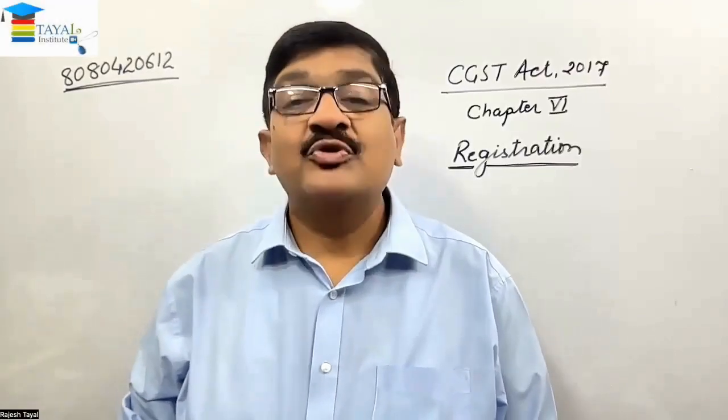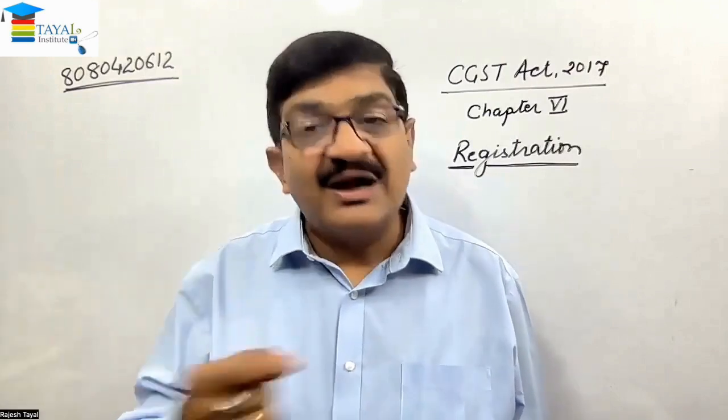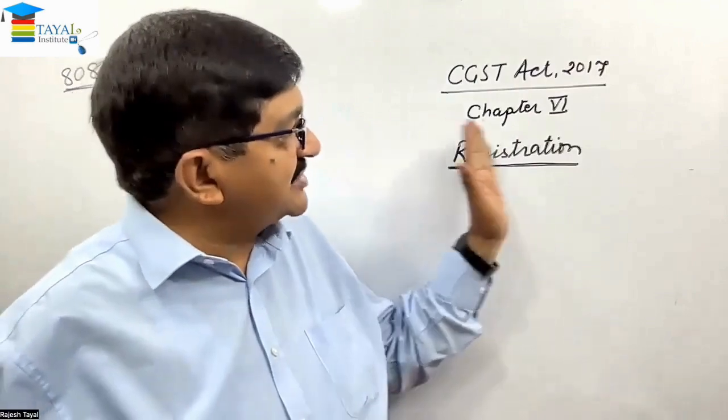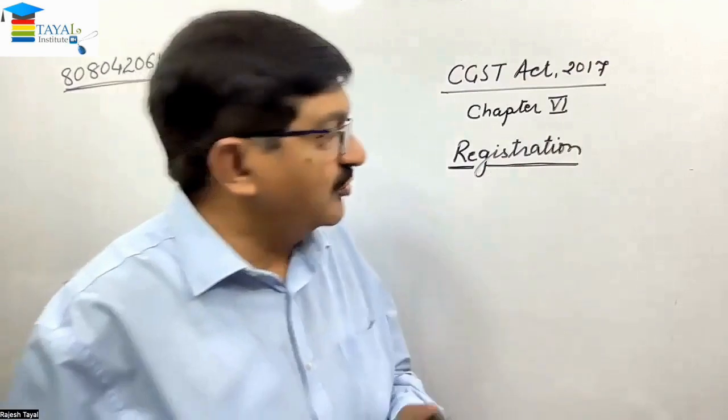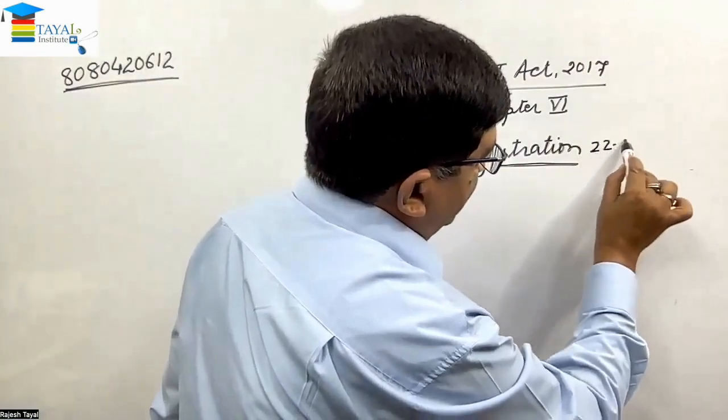In this video, I'm going to talk about registration under the CGST Act, chapter number 6, and specifically the amendment which is going to be effective from 1st October. So focus is on amendments, but for understanding the amendments, we have to understand some more provisions related to the amendment. So chapter number 6 of the CGST Act dealing with the registration, this is actually from section 22 to section 30.